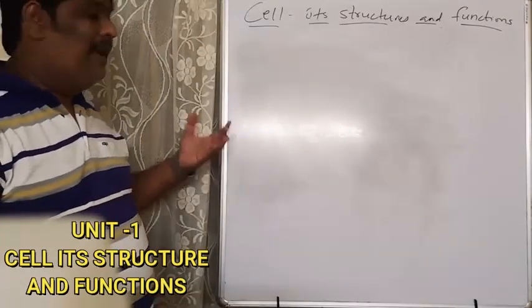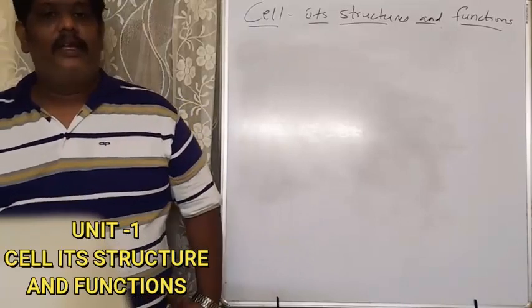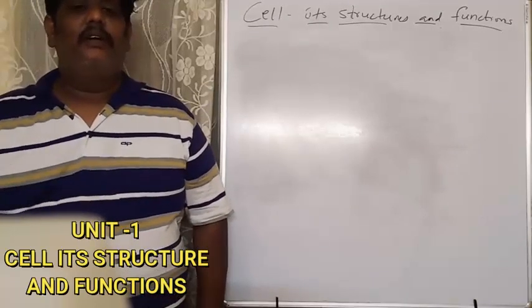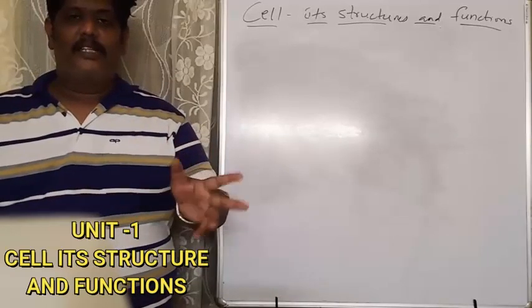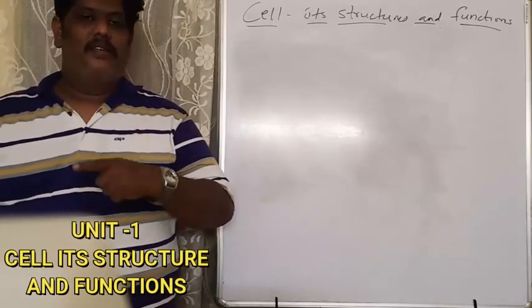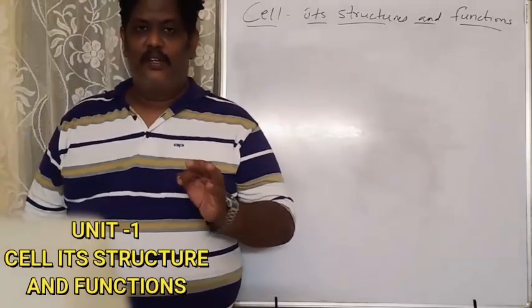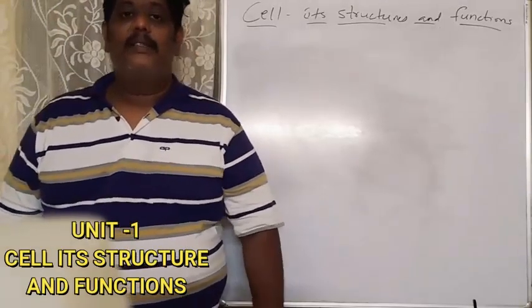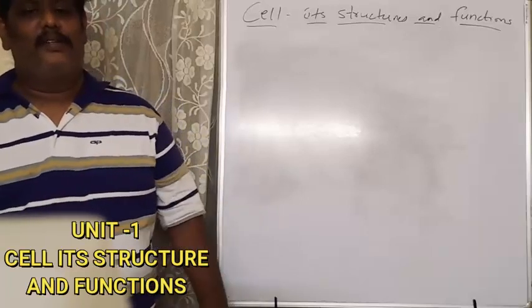It is a basic unit, a structural unit and a functional unit of our body. Based on that, all organisms are classified into two: unicellular, single celled, and multicellular, many celled. This is what we have read till now.